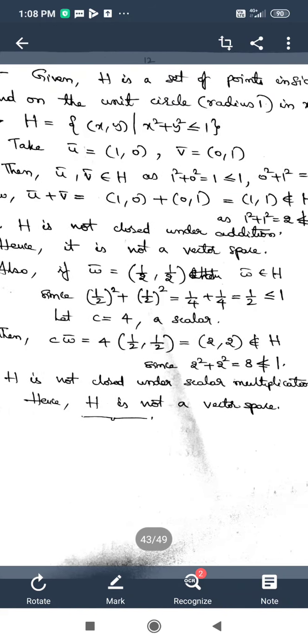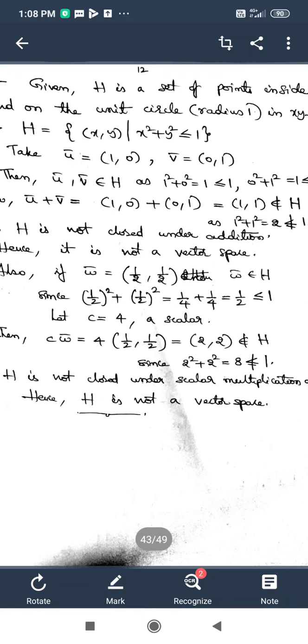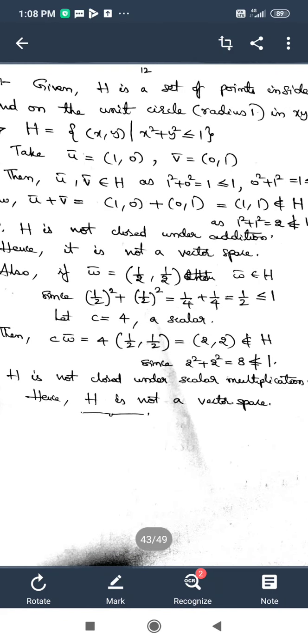Also, in the question they have asked us to find a specific scalar. With that scalar also we should be able to show that the given set H is not a vector space, and for that reason I have proceeded further taking a scalar, and that scalar I have taken as 4.